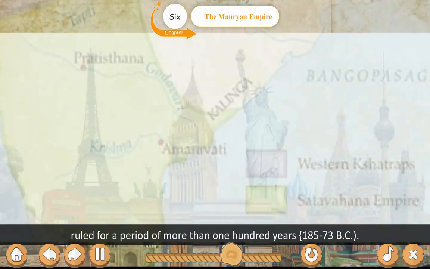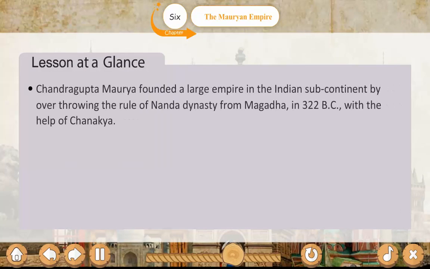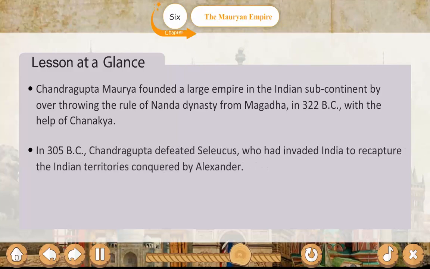Lesson at a glance. Chandragupta Maurya founded a large empire in the Indian subcontinent by overthrowing the rule of the Nanda dynasty from Magadha in 322 BC with the help of Chanakya. In 305 BC, Chandragupta defeated Seleucus, who had invaded India to recapture the Indian territories conquered by Alexander.